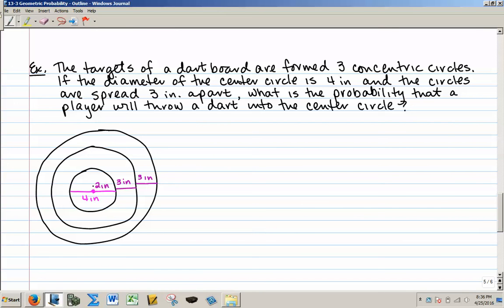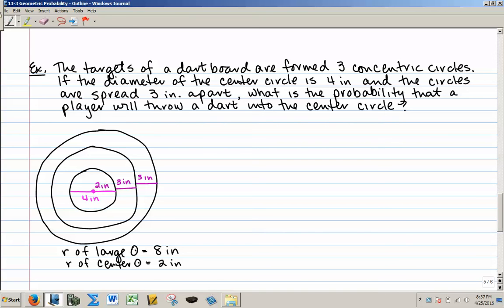So let's say the radius of the large circle is going to be 2 plus 3 plus 3, or 8 inches. And the radius of the center circle is 2 inches.